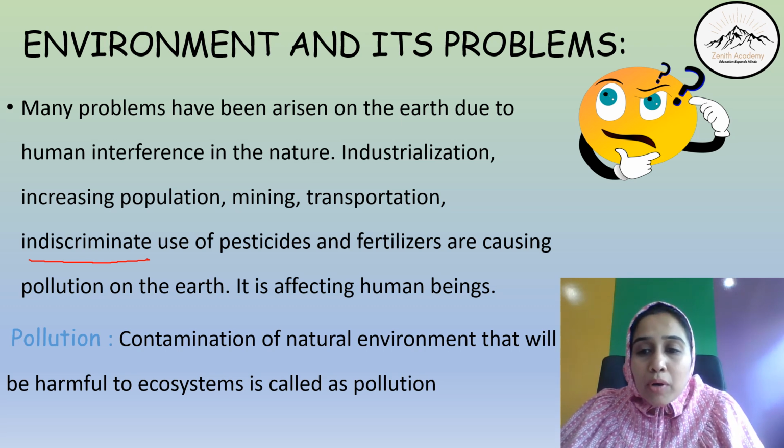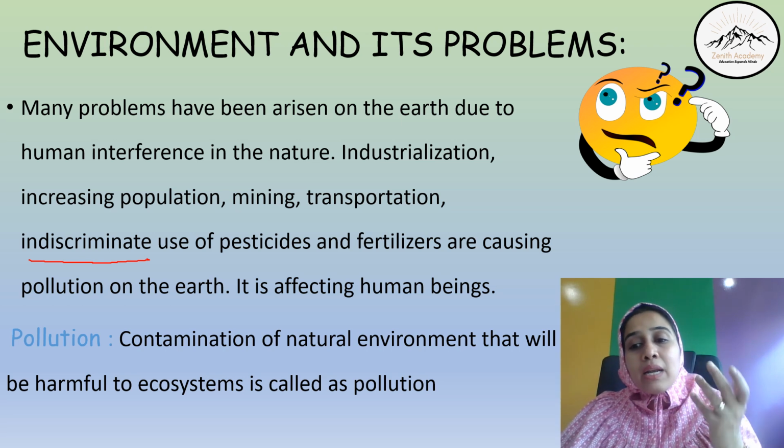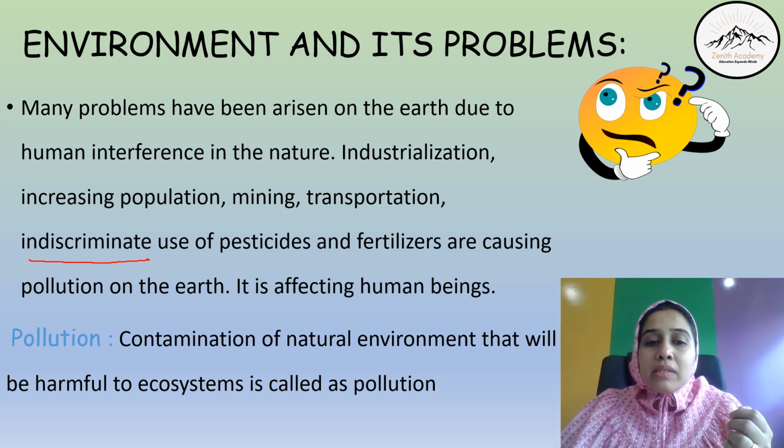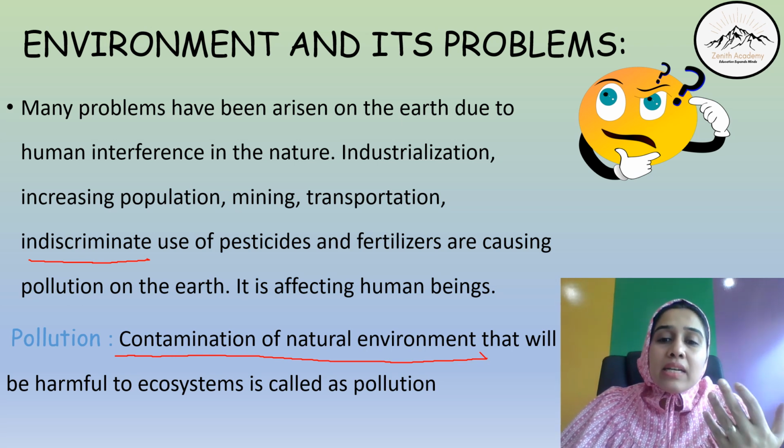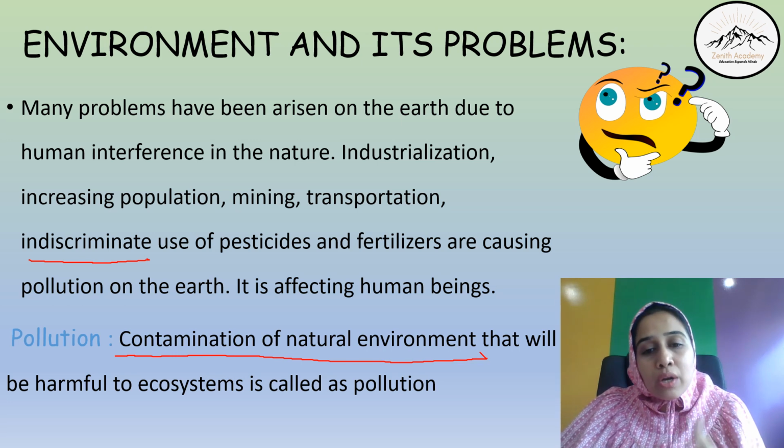Now, what does pollution mean? This is the problem that the environment is facing. But what exactly does pollution mean? Pollution means contamination of the natural environment. It means the environment that is naturally present around us gets contaminated, and it becomes harmful to the ecosystem.